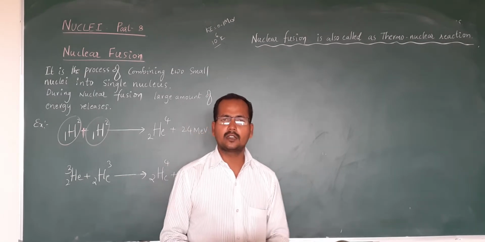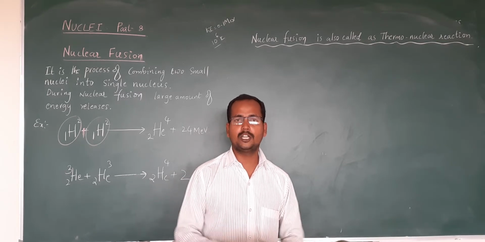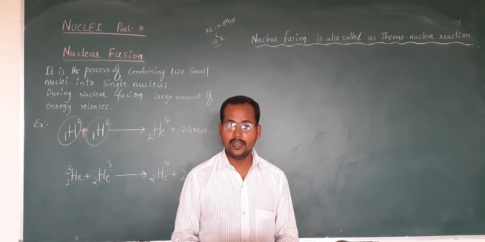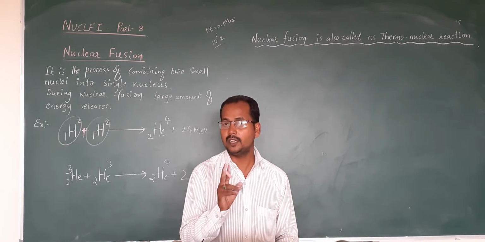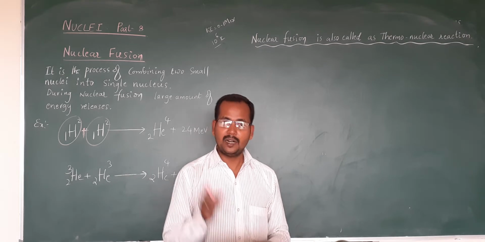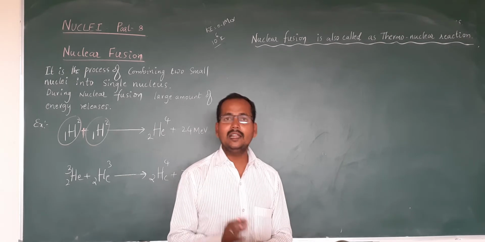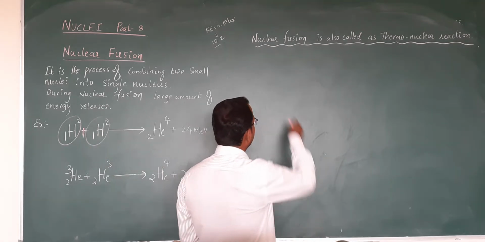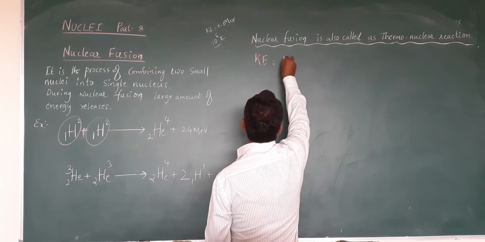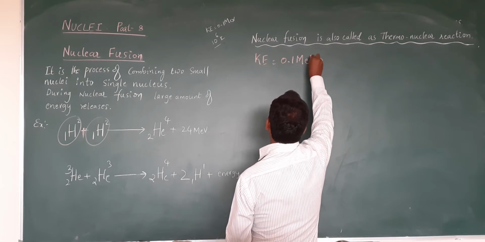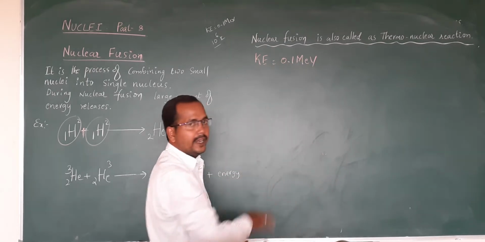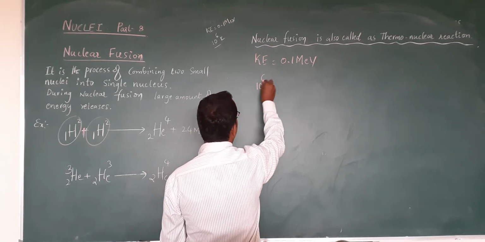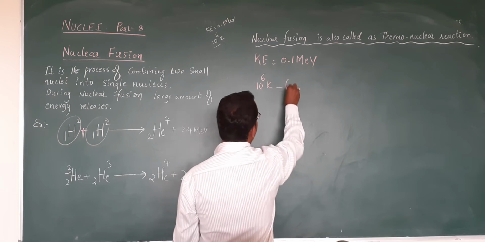It is very difficult to achieve nuclear fusion because of the electrostatic repulsion between the nucleons. But fusion is possible if those two nucleons approach each other with a kinetic energy of 0.1 million electron volts, and this kinetic energy is present at a temperature of 10 to the power of 6 Kelvin.